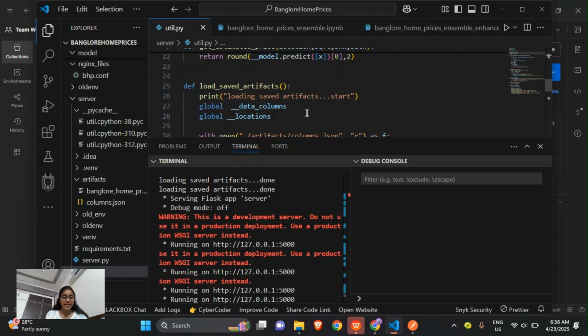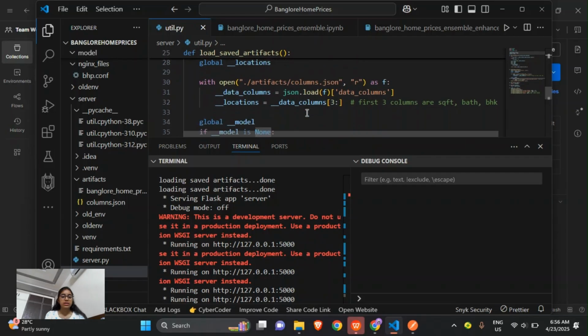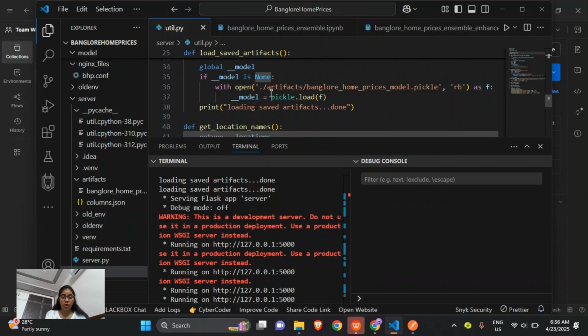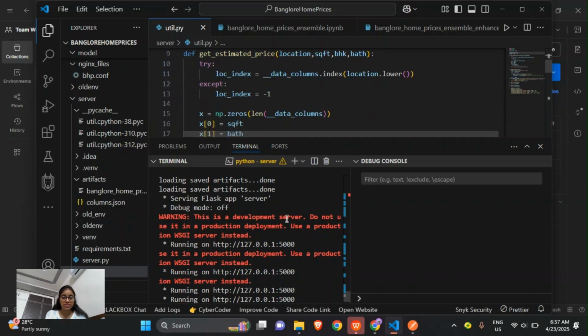So this file abstracts the machine learning complexity and makes it easy to call all these functions that we have created, and makes our task easier. So here we will call all the functions from all that. We will load all the saved artifacts such that we will get all this. So this server is running on this.